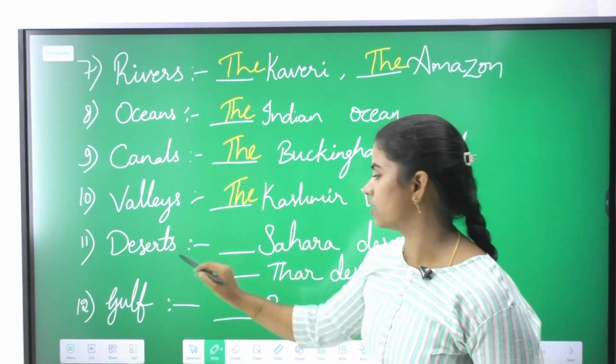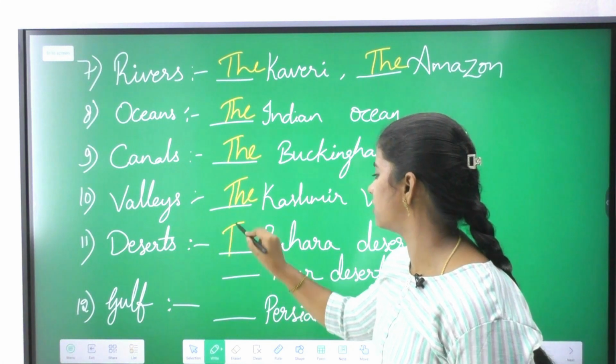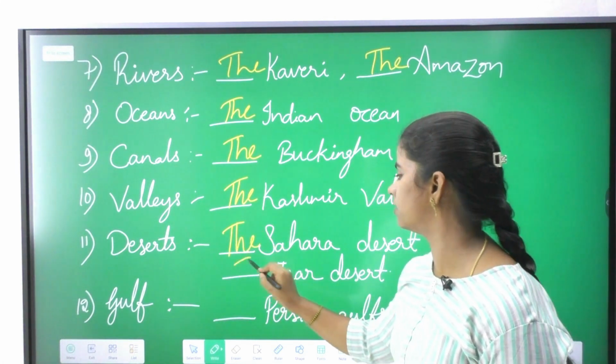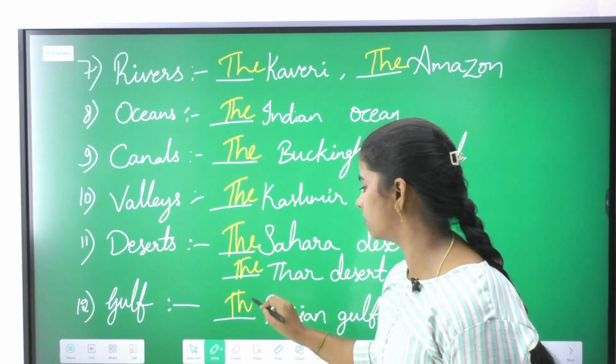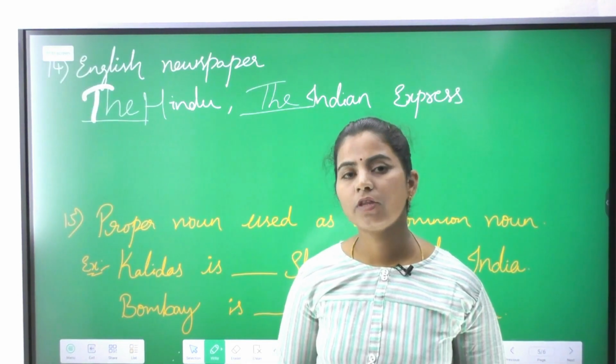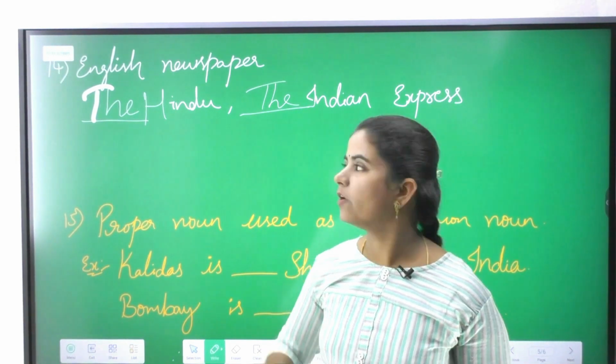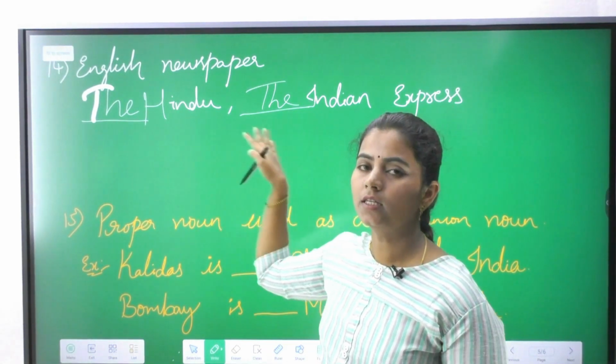So not using any indefinite article, because these are particular and unique ones, we need to write the with them. Next, desert, the Sahara Desert, the Thar Desert, and Gulf, the Persian Gulf. Before the English newspaper as well, we will use the definite article the here.